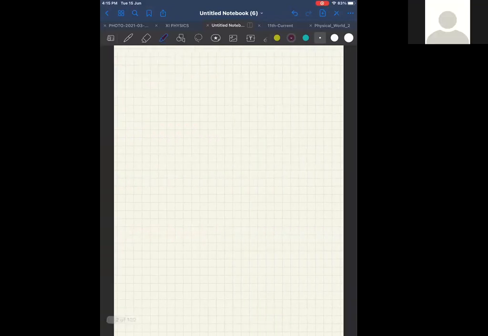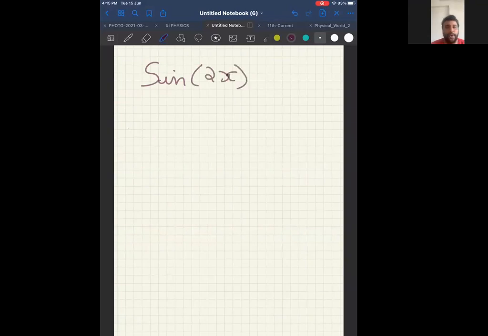Now listen to advanced differentiation. Advanced differentiation means, listen to this. What if you're told to differentiate sine 2x? Okay, now you know, listen to this. From today onwards, you have to look at it like this. It is differentiation of sine something.